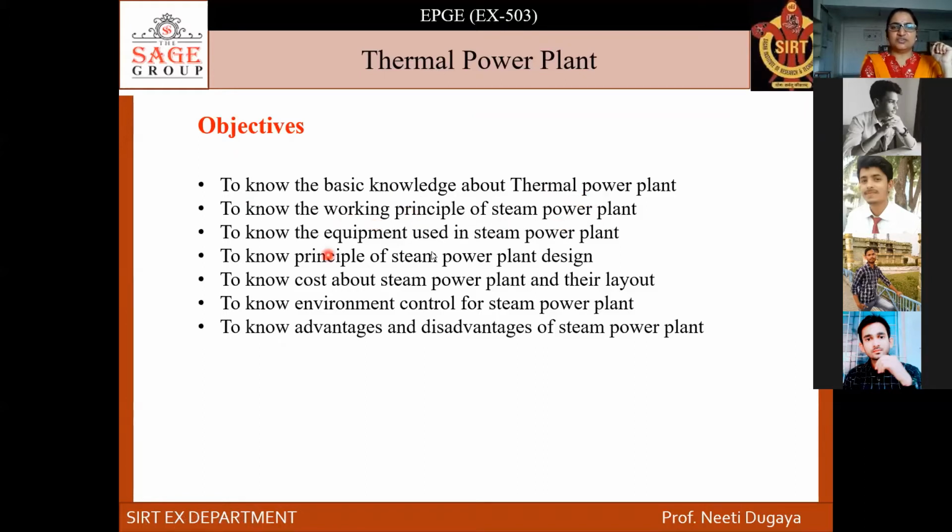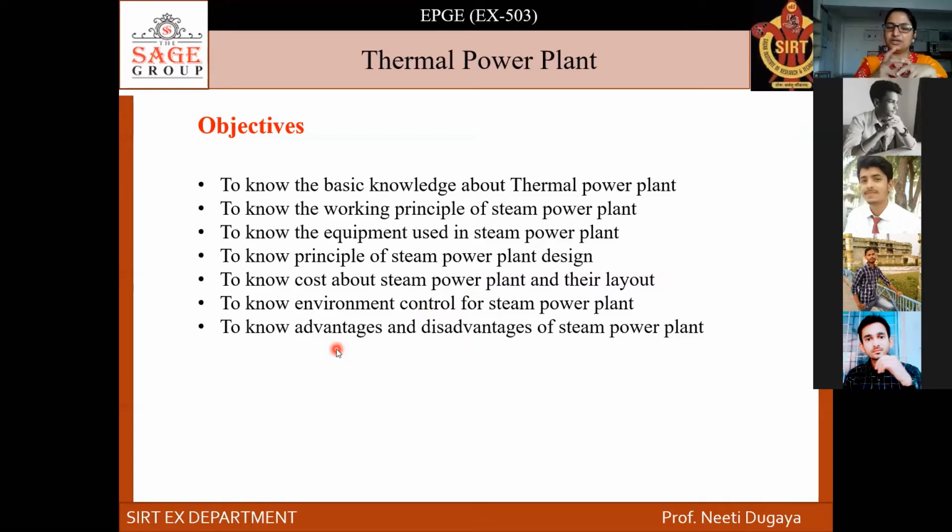Third is the equipment used in steam power plant. We have discussed somewhat here. And to know the principle of steam power plant design, steam power plant or thermal power plant being the same thing, to know the cost of thermal power plant and their layout, to know the environmental control for the steam or thermal power plant, and to know the advantages and disadvantages of thermal power plant.